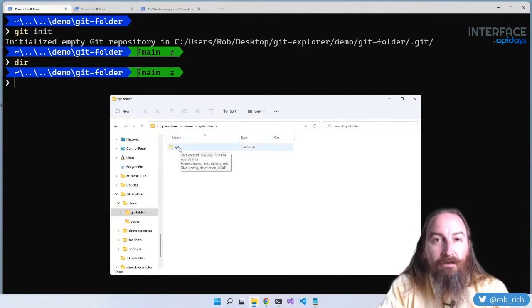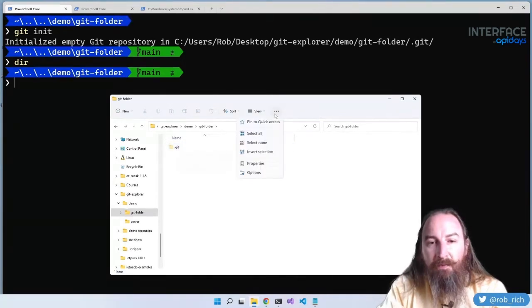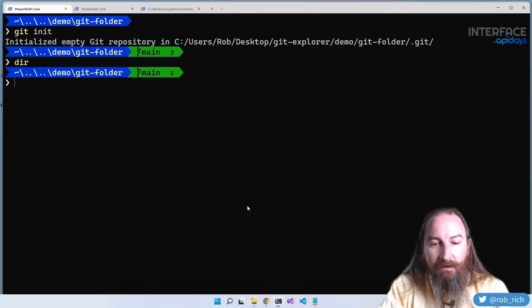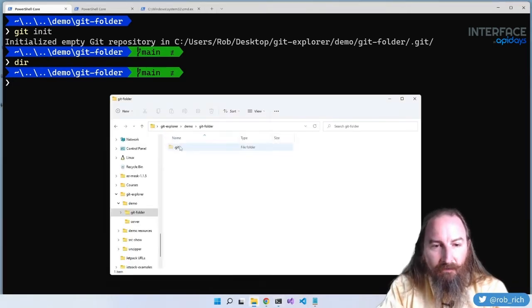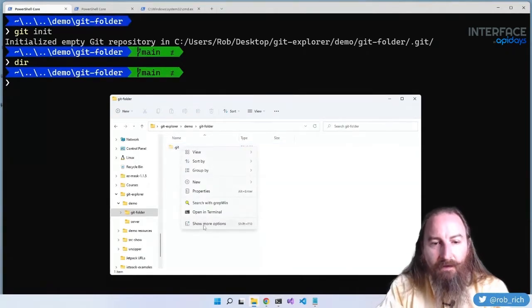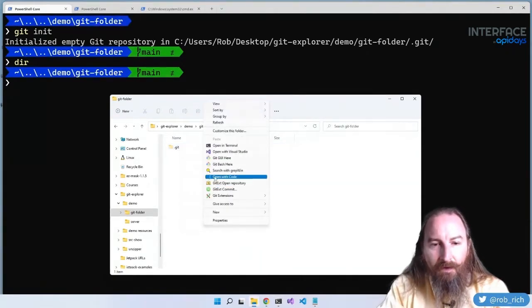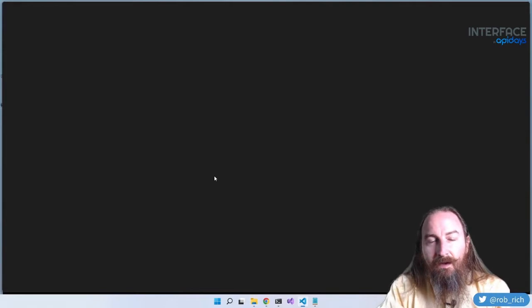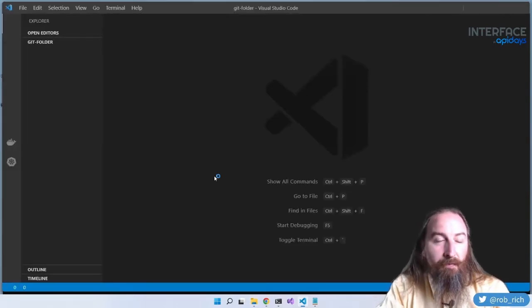On Linux and Mac, files that start with a dot are hidden, and on Windows this is hidden as well, but I came into the View options and chose to show hidden files and folders. Now I'm going to open up the .git folder inside of VS Code, not the containing folder, because I want to be able to see the contents of the .git folder. By default, VS Code will hide it for us.